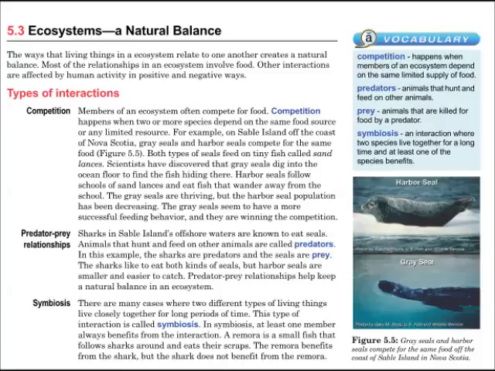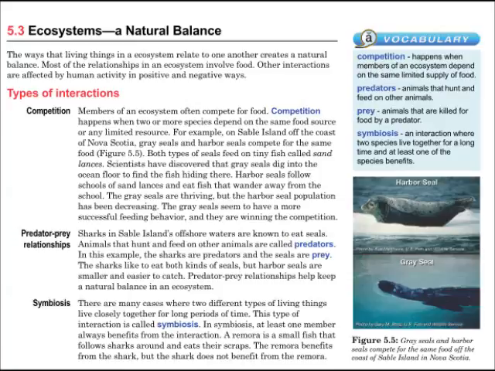Sharks in Sable Island's offshore waters are known to eat seals. Animals that hunt and feed on other animals are called predators. In this example, the sharks are predators and the seals are prey. The sharks like to eat both kinds of seals, but harbor seals are smaller and easier to catch. Predator-prey relationships help keep a natural balance in an ecosystem.